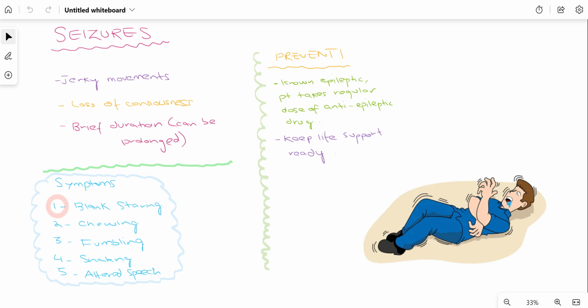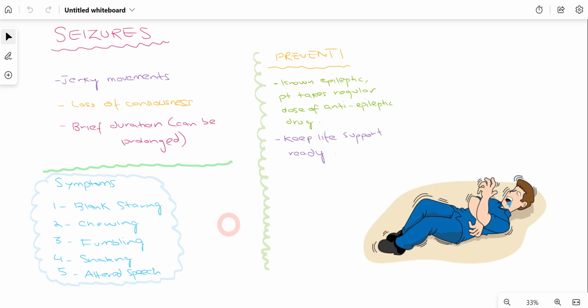Regarding the symptoms, the patient experiences blank staring at something without blinking their eye. They are just staring at, for example, a wall. There can be some chewing, fumbling, shaking, and the patient experiences altered speech.